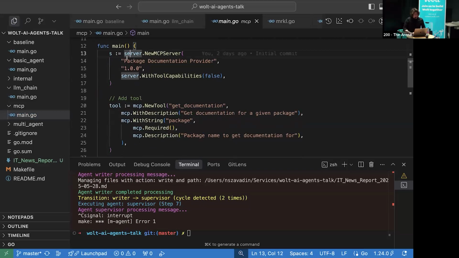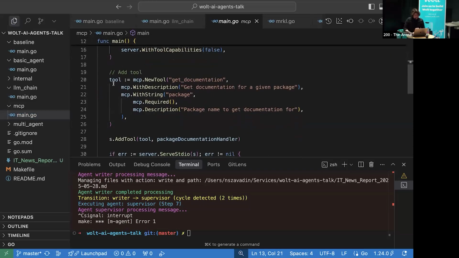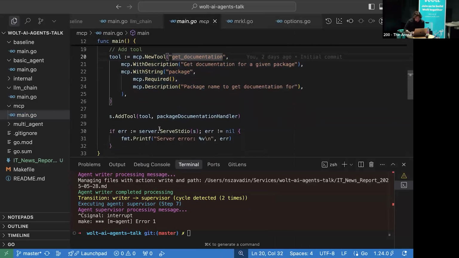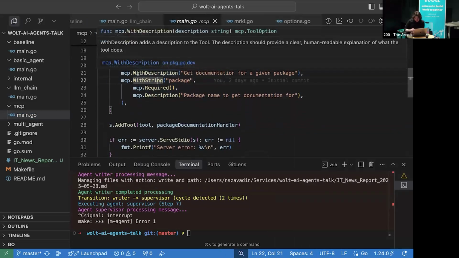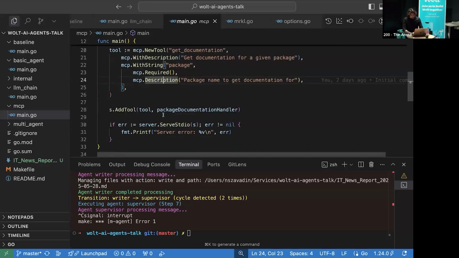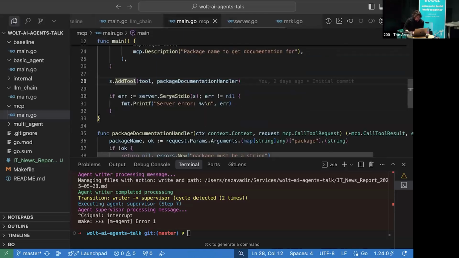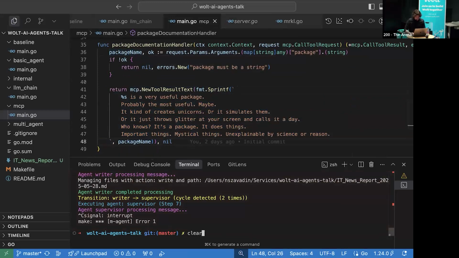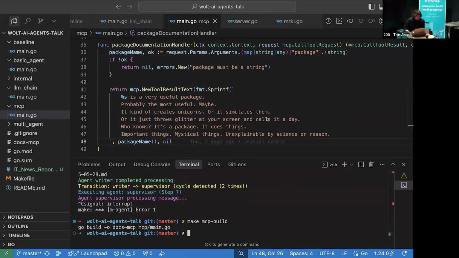So we first create our MCP server, and again, we create tools. And we use only one tool, get documentation. Here we add it. And we give a whole specification of it, that it needs a package argument, it's required, and of course a description for everything, so AI could know what exactly to do with it. And we add our tool, and here's our function. We just get the package name and return the mock response. So nothing specific. And now let's build it.